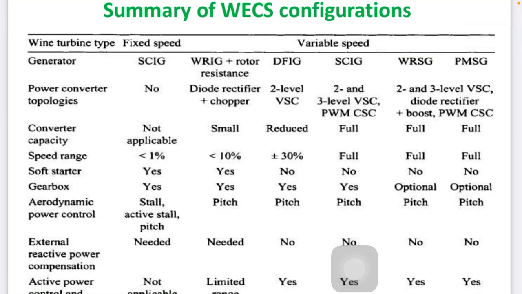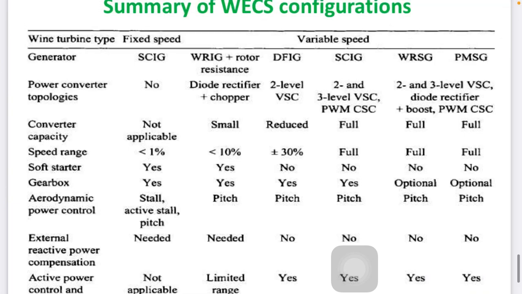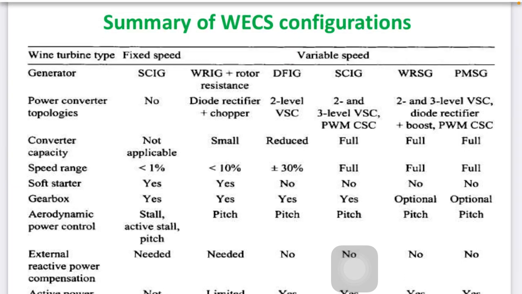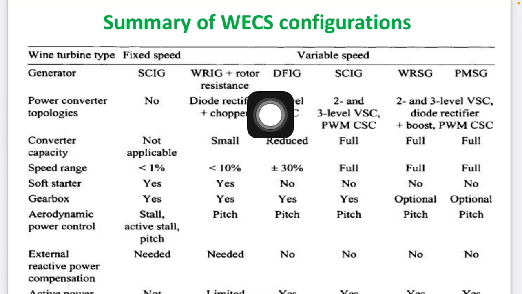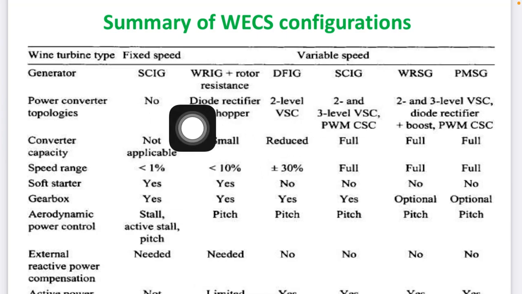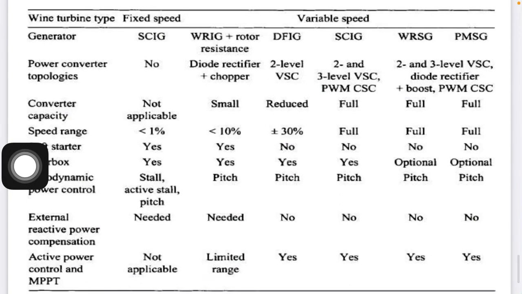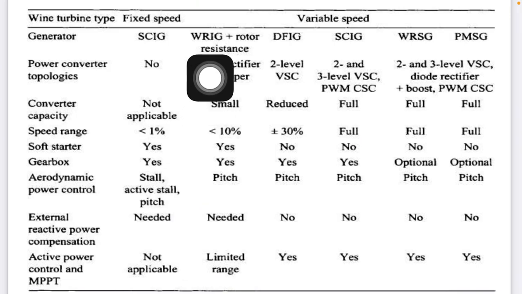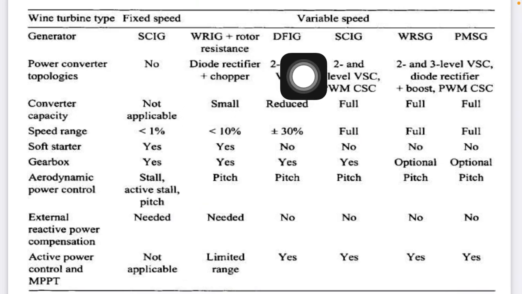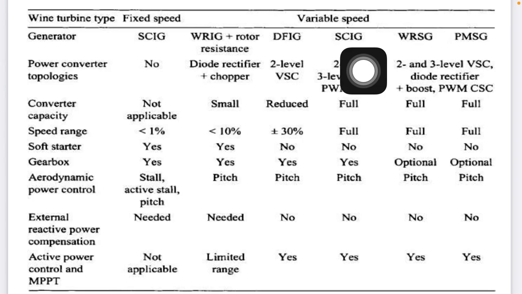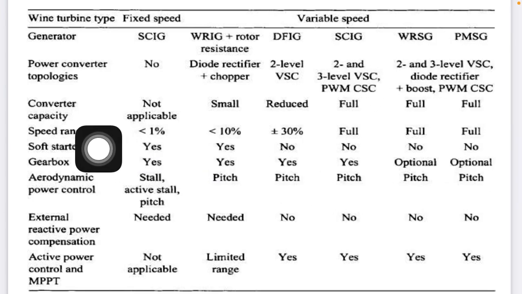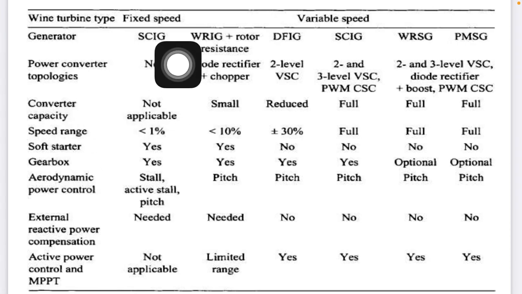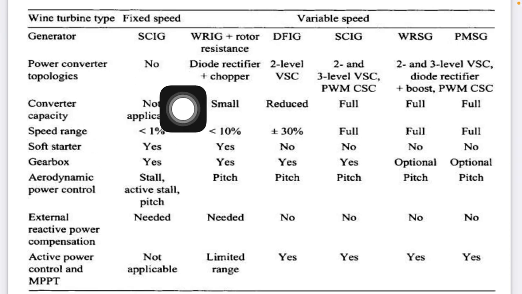These are some comparisons. This is a summary of WEC configurations with the SCIG generator, WRIG generator, and DFIG generator. So here are the generator names. You can see the comparisons of SCIG, WRIG with rotor resistance, doubly fed induction generator, synchronous, wound rotor type, and permanent magnet type. So these are parallel conversions, power conversions. With the SCIG, there is no power conversion.